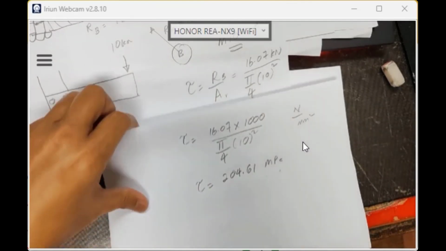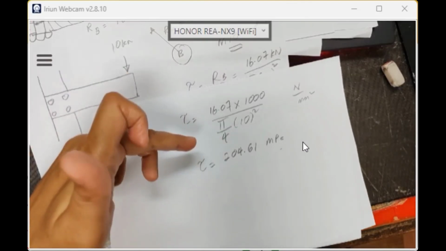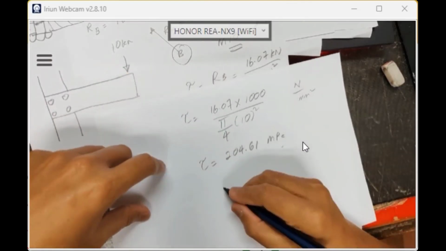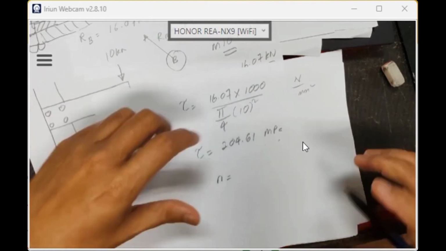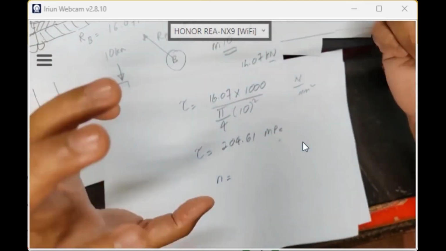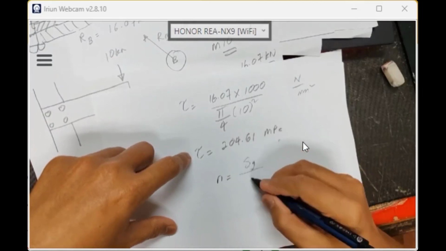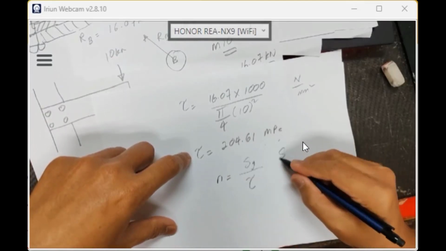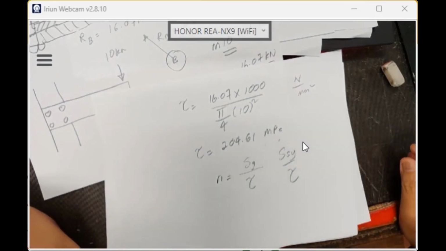So I'm using bolt M10. Now the safety factor. Because this is shear stress, not normal stress and not bending stress, do I use SY over tau or SSY over tau? Which one do I use to calculate the safety factor?